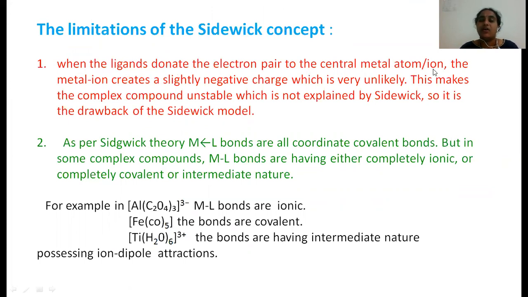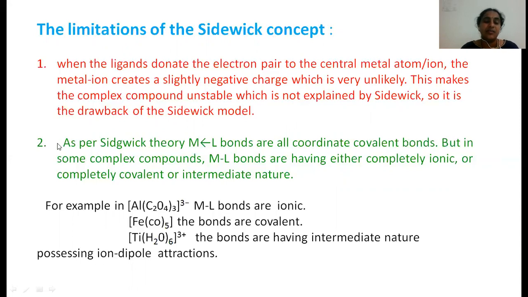Whenever all the ligands donate electron pairs to the central metal atom, it may be possible to create a negative charge on the metal, which leads to instability of the complex. This is not explained by Sidgwick. This complex instability is not explained by Sidgwick, which is one of the drawbacks of the theory.